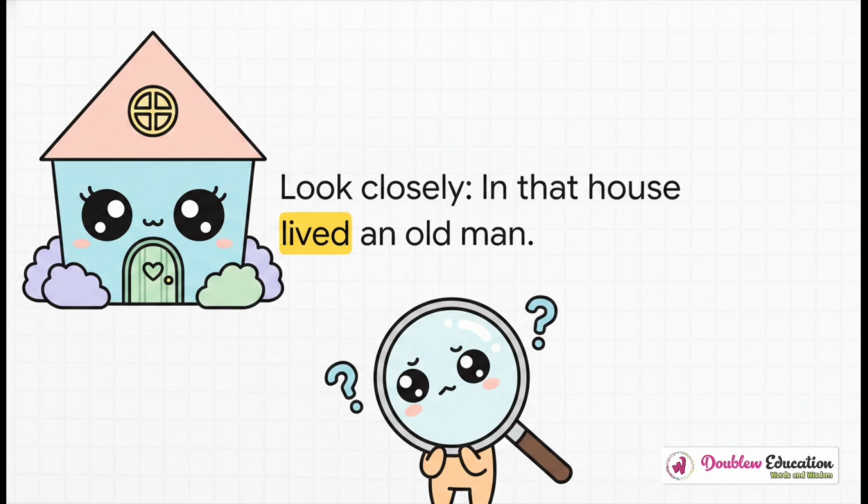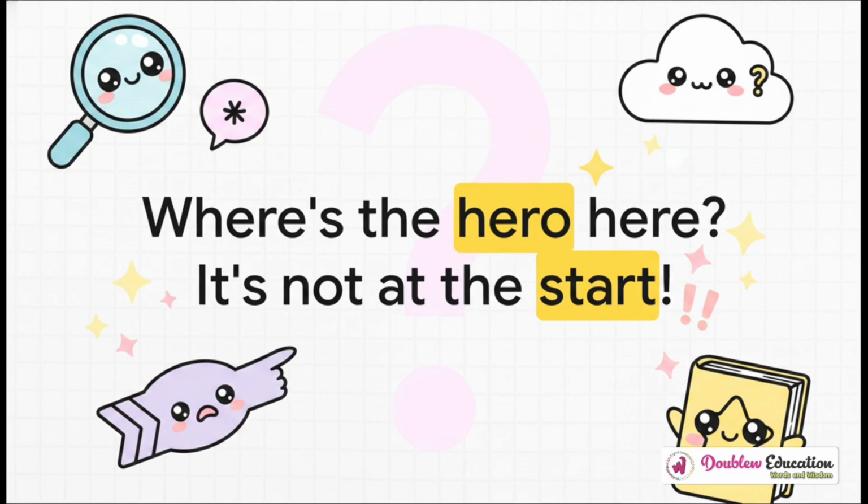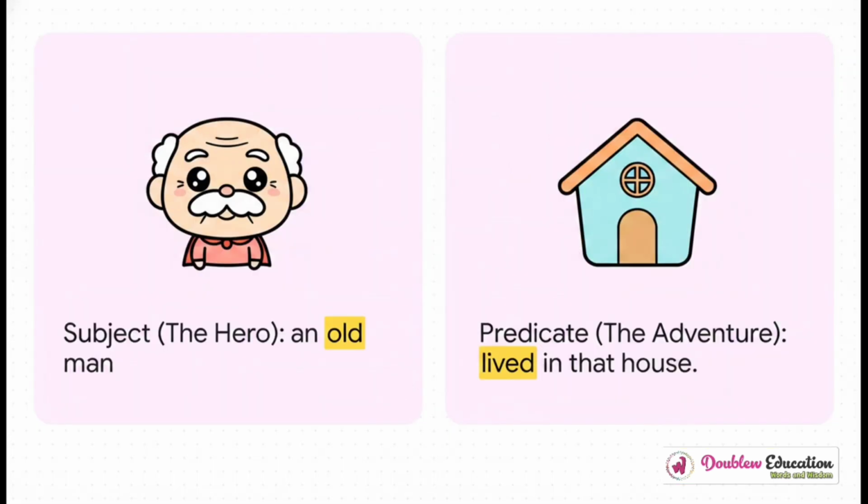This is getting interesting. So this was the next puzzle Miss Anya gave Rohan. The sentence doesn't start with the who or the what. So how are we supposed to find the subject now? And here is the secret. You still ask the exact same question, who lived in that house?